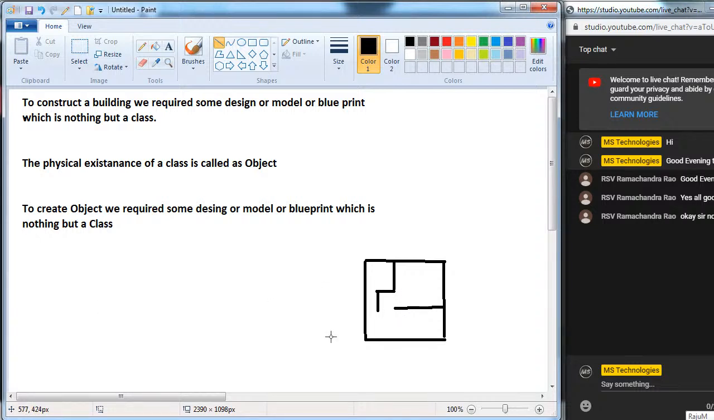So the building got completed. Whenever I got this plan, I started the construction, and the construction also completed. You can see the physical existence of whatever we have on the paper. That physical existence is nothing but an object. So this design is nothing but a class. Physical existence of that design is nothing but an object. So these 2 points are clear: what is class, what is object?